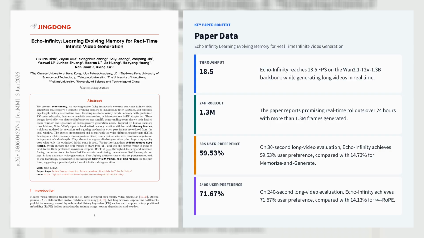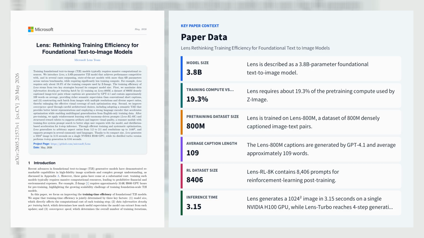interactive results. Ablations show both the memory queries and unified relative RoPE are essential, with removing memory queries sharply reducing consistency and dynamic degree. Let's explore the second paper, Lens: Rethinking Training Efficiency for Foundational Text-to-Image Models.